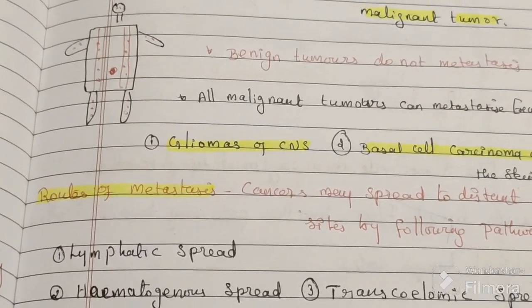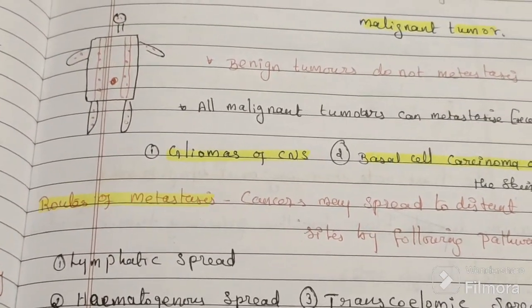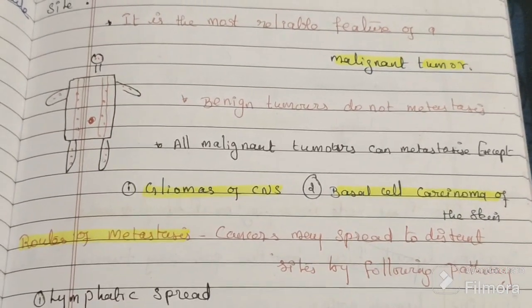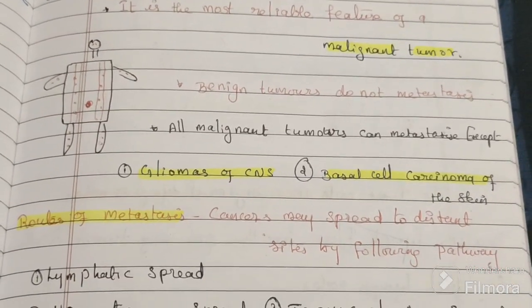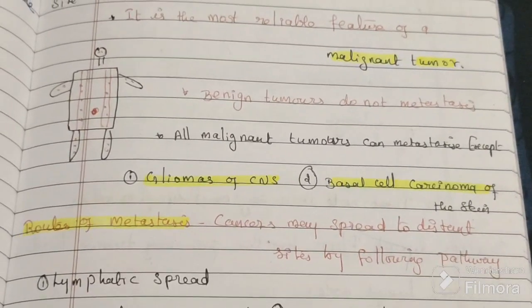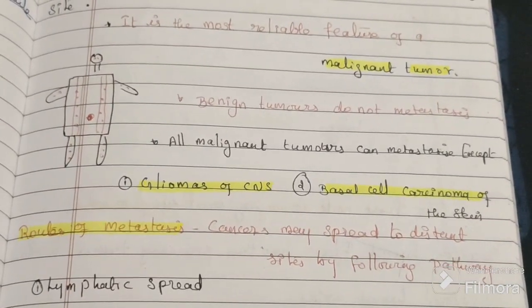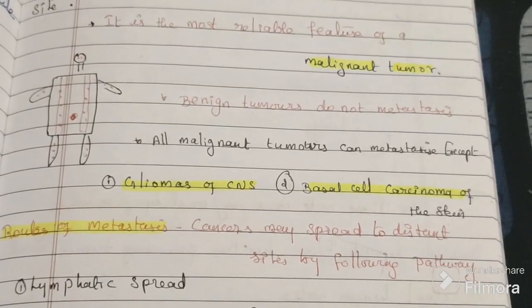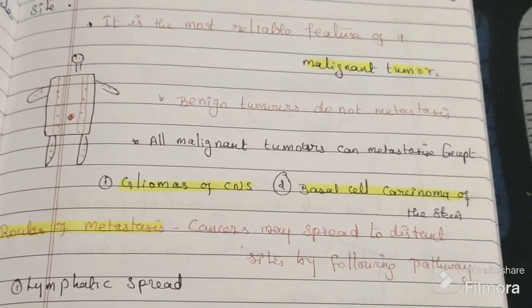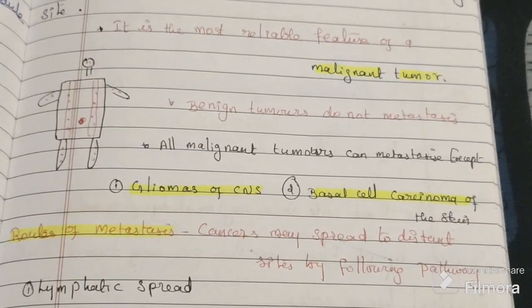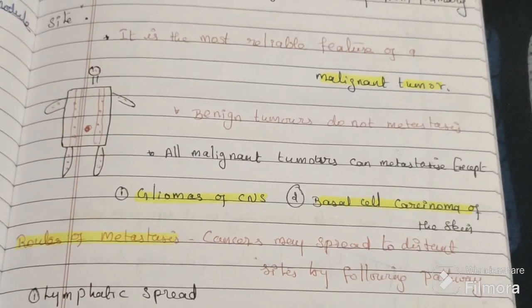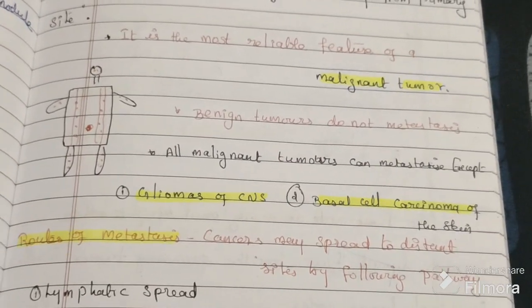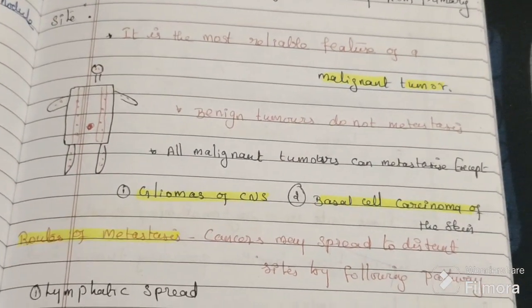Metastasis is the most reliable feature of malignancy. There are many differences between a benign tumor and a malignant tumor. We know there are two types of tumor, benign and malignant. The most reliable and shortest way to differentiate between malignant and benign is metastasis. Benign tumors never show metastasis. Malignant tumors can show metastasis.